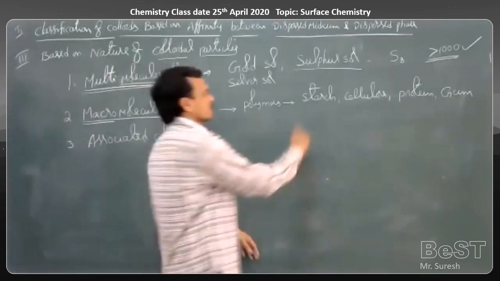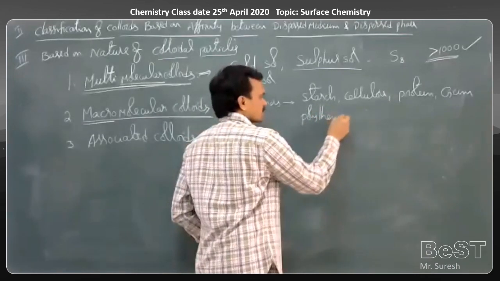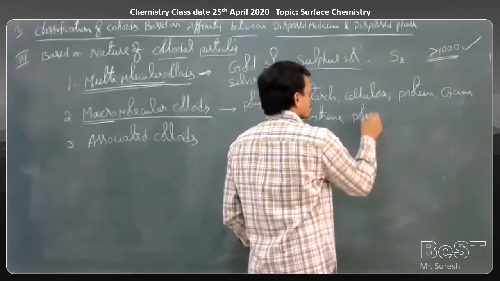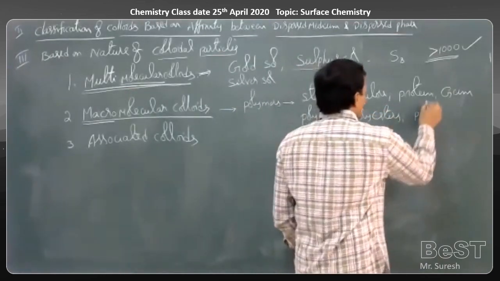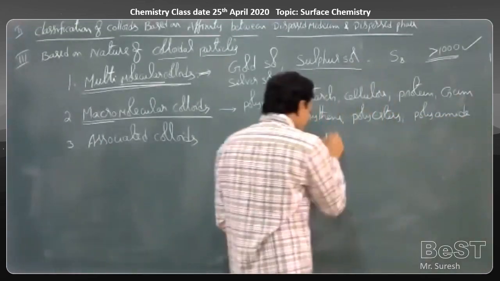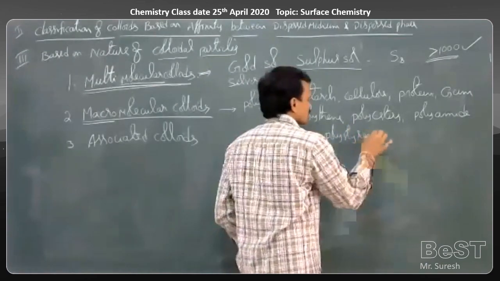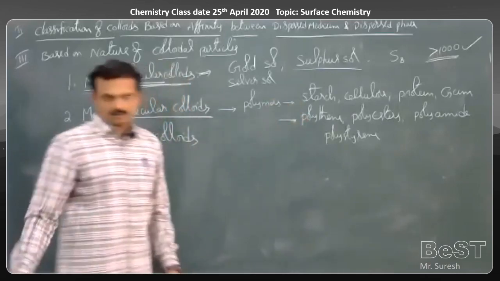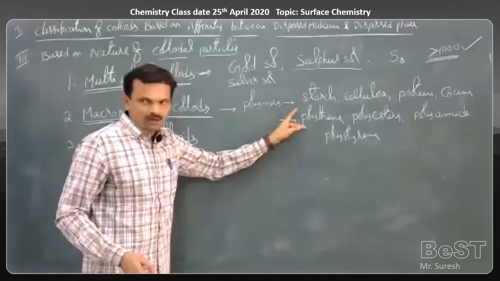Synthetic polymers are man-made polymers: polythene, polyesters, polyamides, polystyrene. All these are man-made polymers, and those were natural polymers.